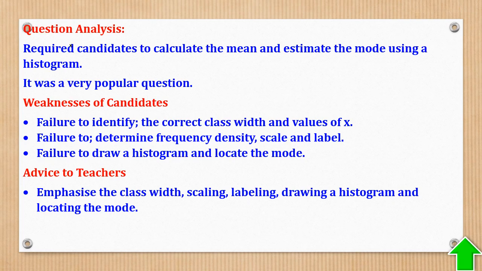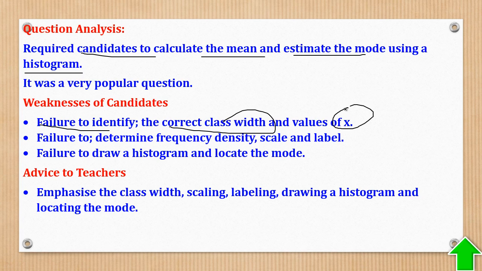So analysis, the question required candidates to calculate the mean and estimate the mode using a histogram. Weakness was failure to identify the correct class widths and values of x. So when you add and subtract 0.5, then it is no longer okay. Then failure to determine the frequency density. Frequency density, remember, it is frequency over class width. So when the class width is not okay, even the frequency density will not be okay.